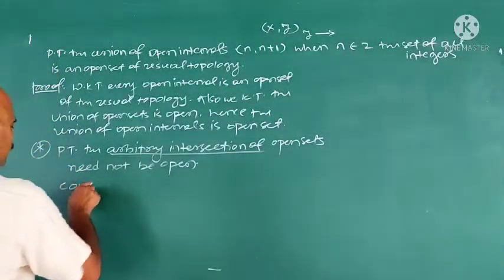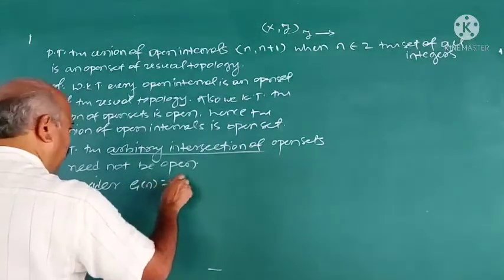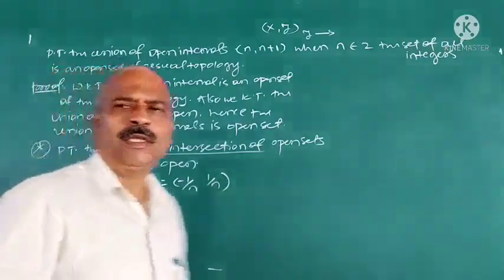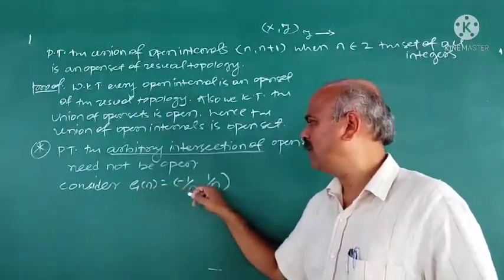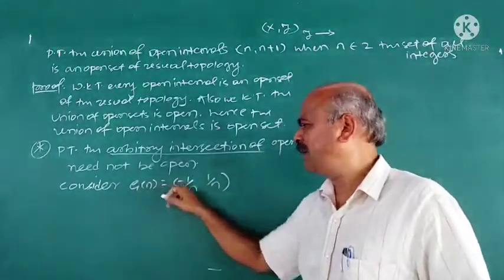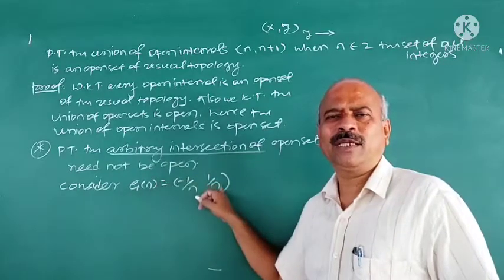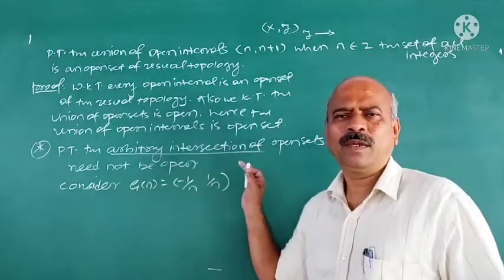Consider G_n is the interval (-1/n, 1/n). That means G1 is (-1, 1), G2 is (-1/2, 1/2), G3 is (-1/3, 1/3), G4 is (-1/4, 1/4) and so on.